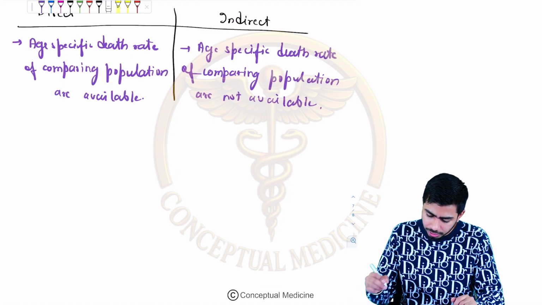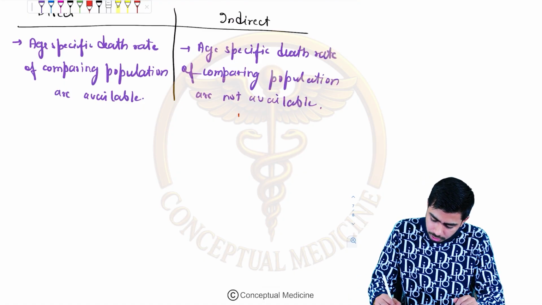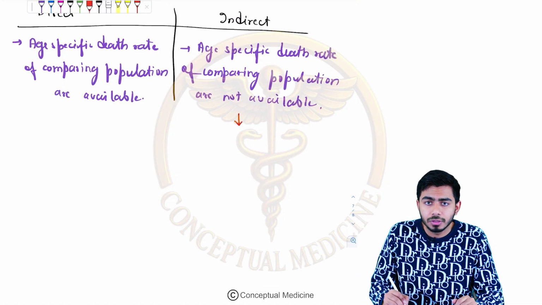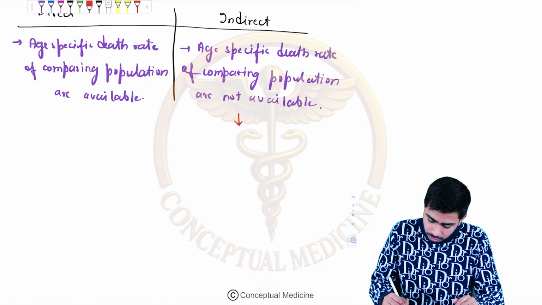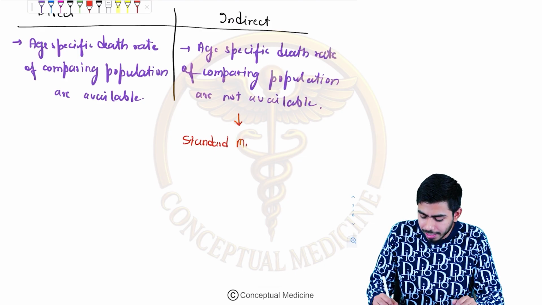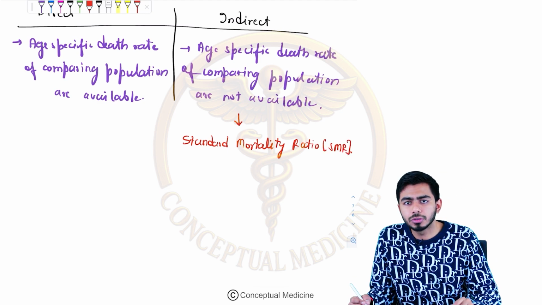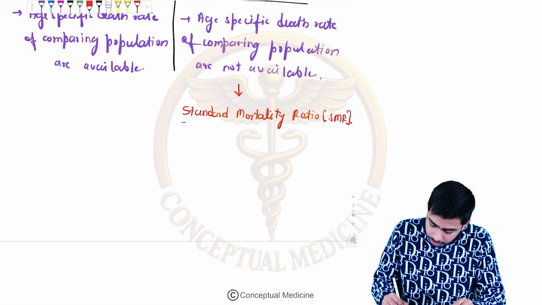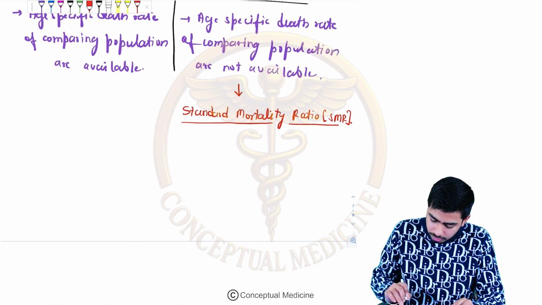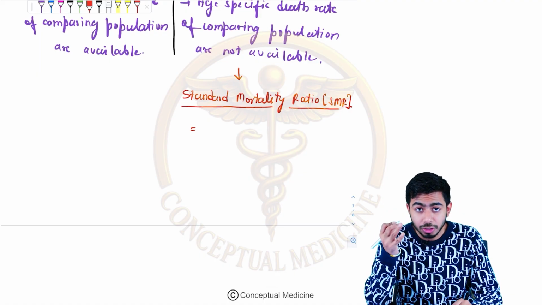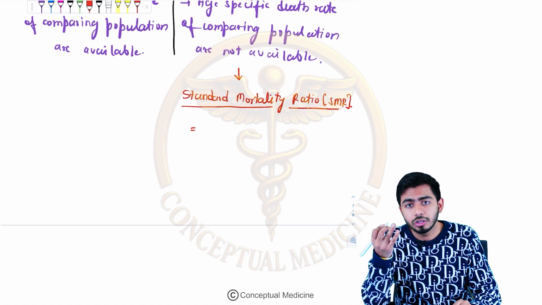Now in the indirect one, we generally talk about the standard mortality ratio, that is your SMR. If you abbreviate this, that is SMR, standard mortality ratio. It has been asked once in the MCQs.